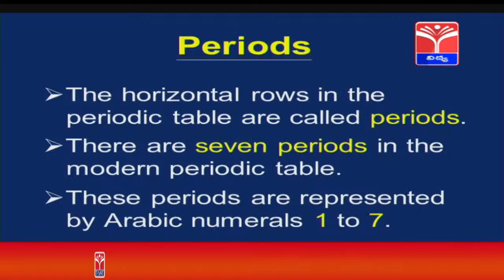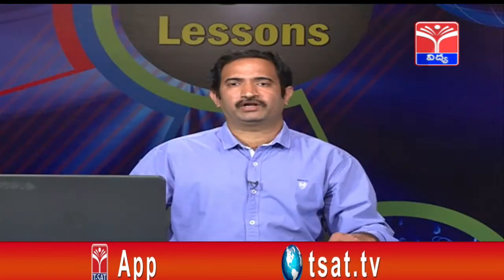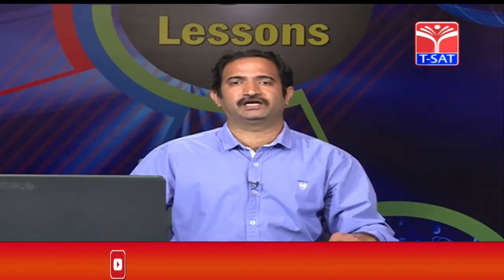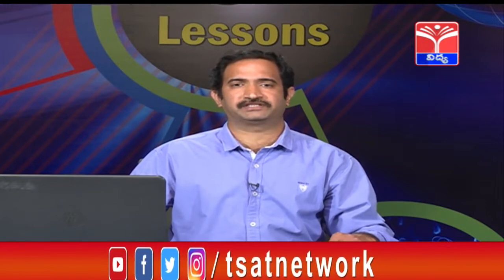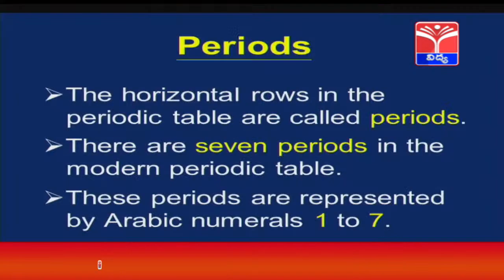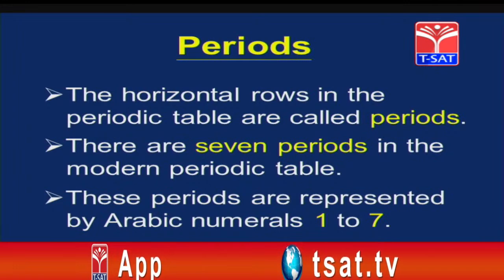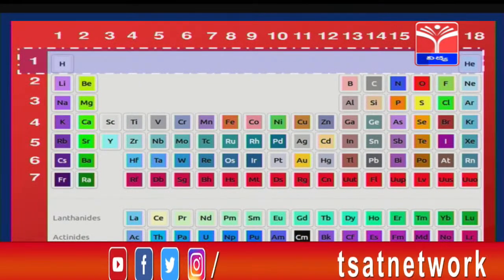Next, in the modern periodic table, along with groups we are having periods. In the modern periodic table the horizontal rows are called periods. There are 7 periods in the table. Now, how they are arranged we will see. These periods are numbered from 1 to 7. They are represented by Arabic numerals from 1 to 7. In the modern periodic table we are having 7 periods.